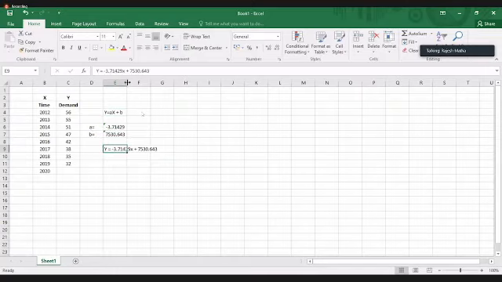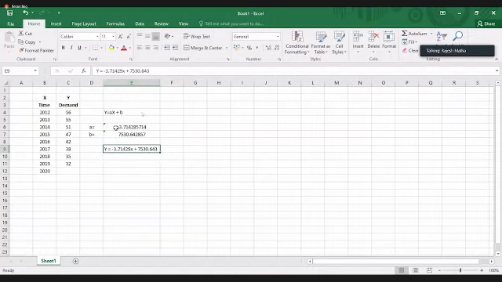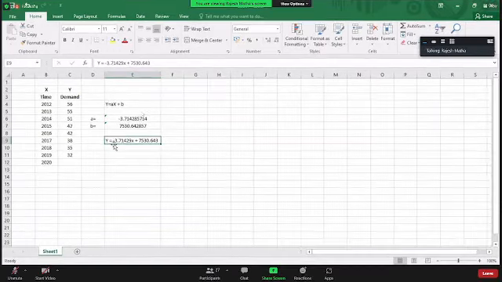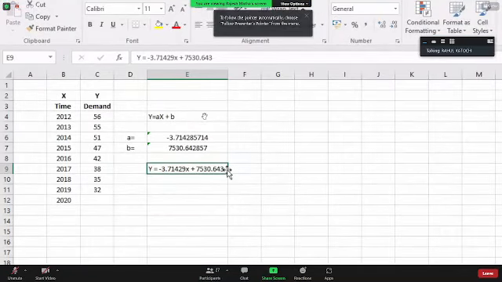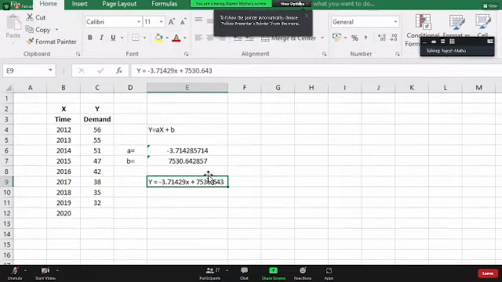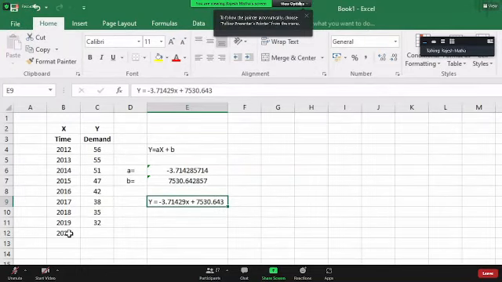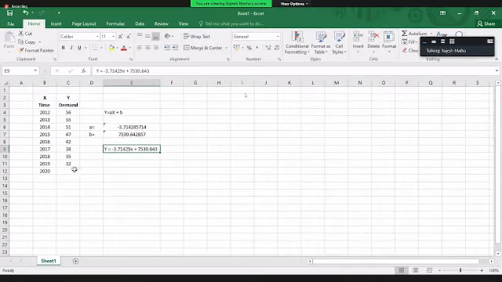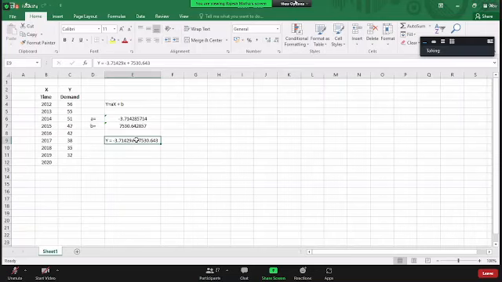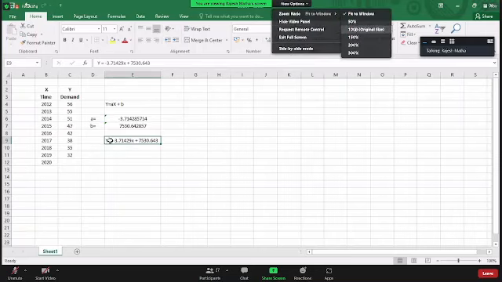So my equation, which is y equal to ax plus b, will be like this. Did you all get it? Your equation in y equal to ax plus b form is y equals minus 3.71429 x plus 7530.642. Yes or no? Yes, sir. Using this equation, can you calculate the demand for 2020? How will you calculate it? Sir, we can put the value of x as 2020 and get the value of y.